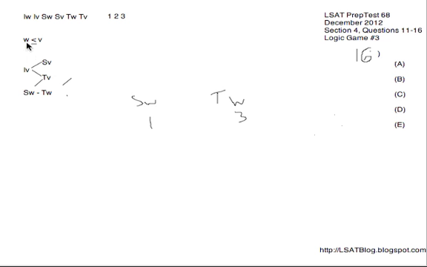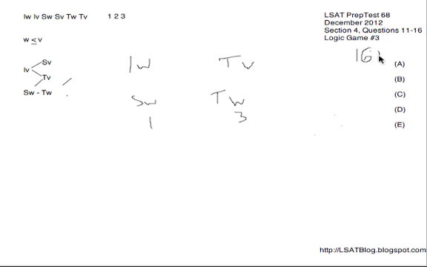We know that W is before or equal to V, so if TW is on 3, that means that TV will also have to be on 3. And then since IV is before SV and TV, and IW is before even that or equal to that, IW cannot be on 3, so it will have to be on 1. So here we've laid out all the websites on either 1 or 3. Now we just have to ask ourselves what could be true. So could I's website be shorter than S's?